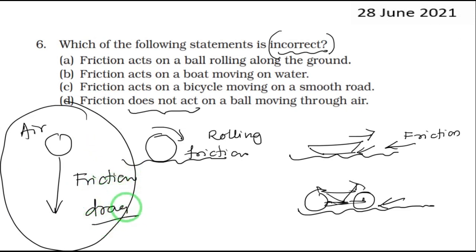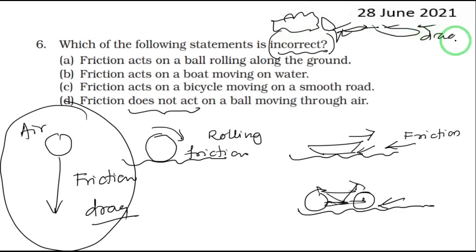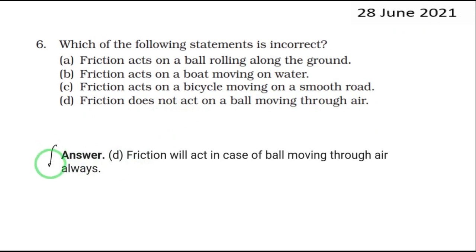Suppose a plane is moving in the air, and there is drag, and drag is because of friction between air and plane, right? So what should be our correct answer, which is the incorrect statement here? Friction does not act on a ball moving through air. It acts actually, right? So the answer is D.